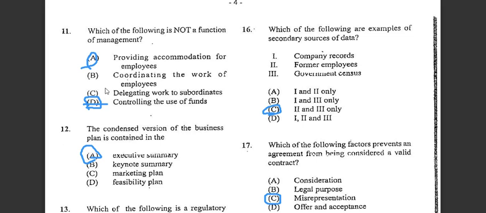A is not a function of management, because management does not provide accommodation for employees. But coordinating the work of employees is good, delegating work to subordinates is good, and controlling the use of funds being applied is part of management. So the answer for number eleven would be A, not D. Alright, good.